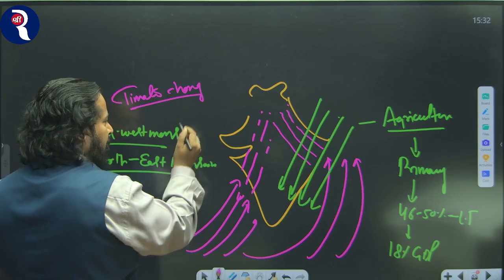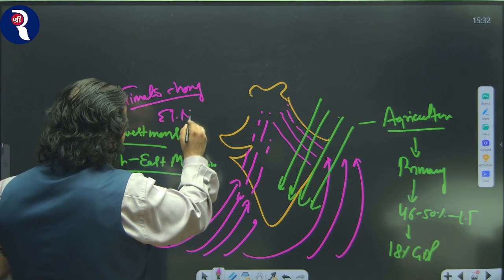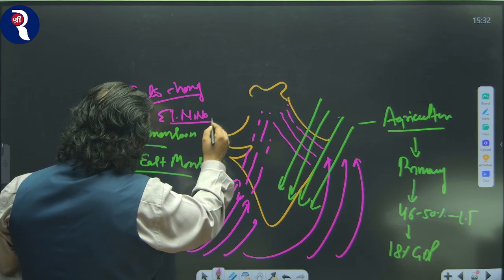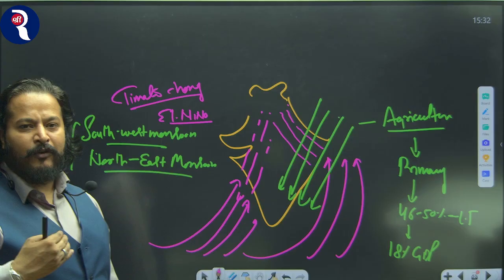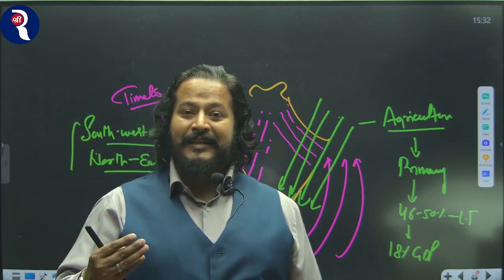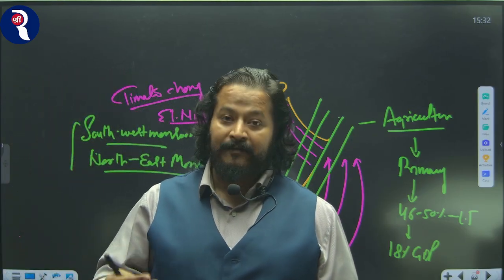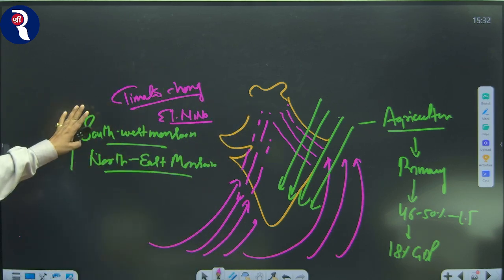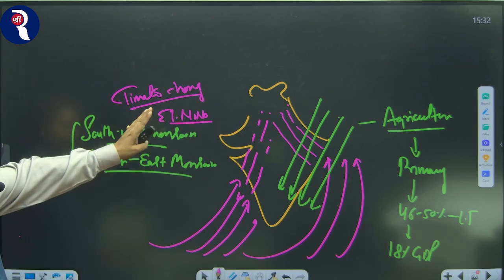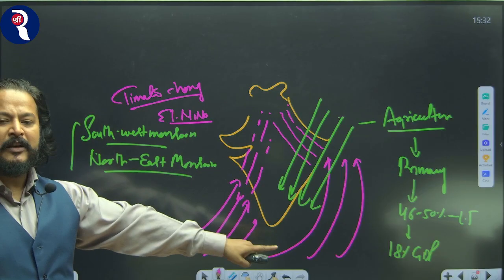Yesterday I spoke about El Nino and its impact on Indian agriculture. So, this article talks about how the weather change is impacting India's mango cultivation. Okay, so I hope this diagram is clear: southwest monsoon, northeast monsoon, climate change, El Nino, agriculture sector, and the people involved in it.